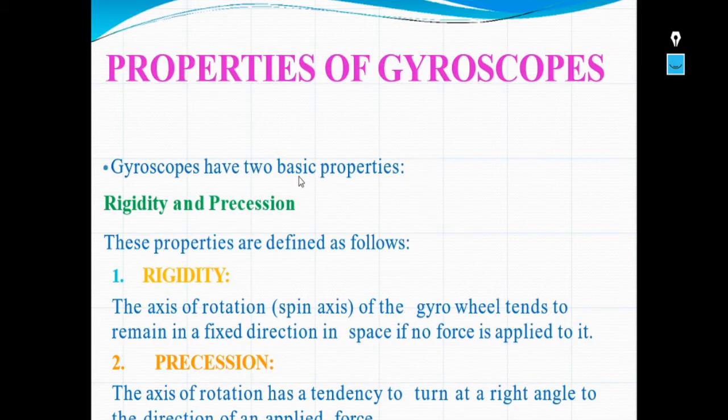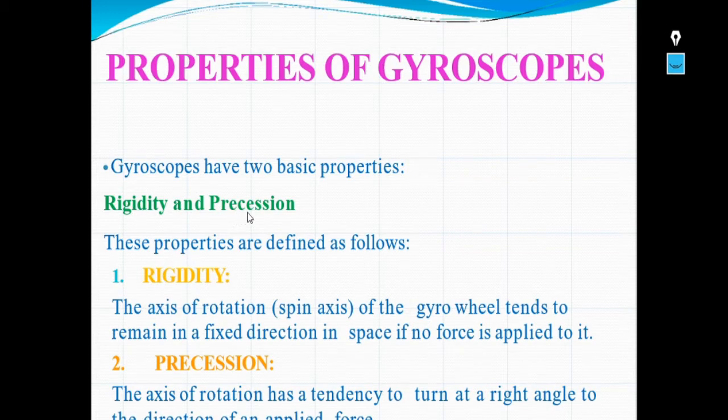Now let us see the properties of gyroscopes. Gyroscopes have two basic properties. The first one is rigidity and the second one is precision. As I've already told, based on the precision of a top, this gyroscope has been constructed. So we have to remember two properties of a gyroscope: rigidity as well as precision.